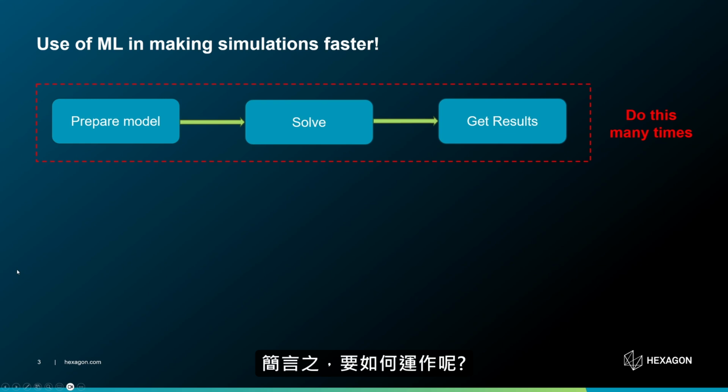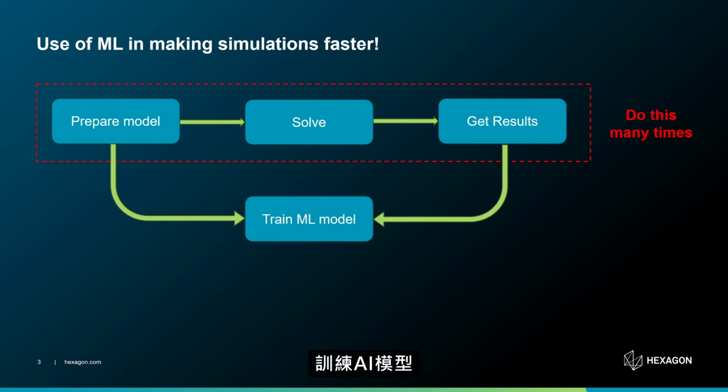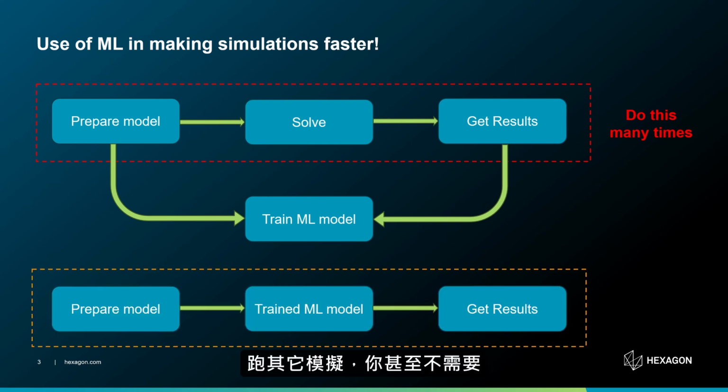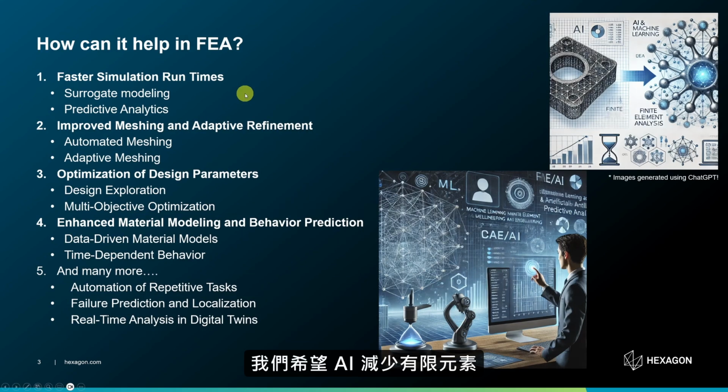In short, how it is going to work is we will run a bunch of simulations first, then a model will train on those simulations plus their results, and next time if you want to run some other simulation, you don't even have to run the finite element simulation, but the model will give you directly the results based on its prior experience of other models. So this is the main crux. We want AI to reduce our finite element simulation time.